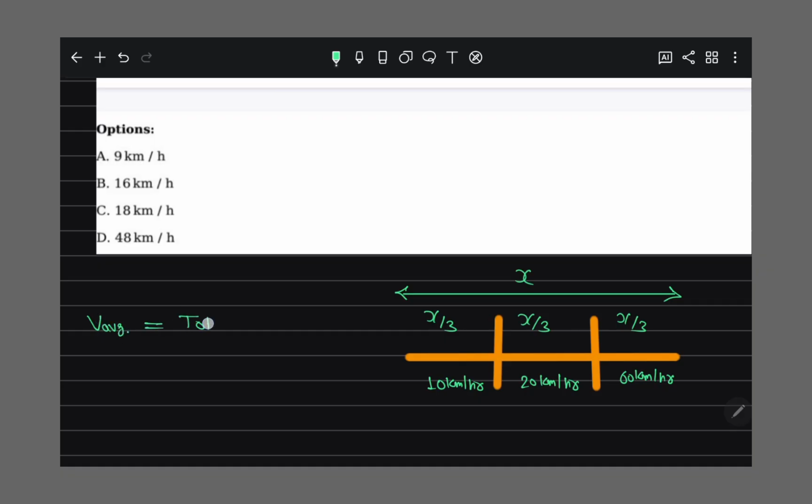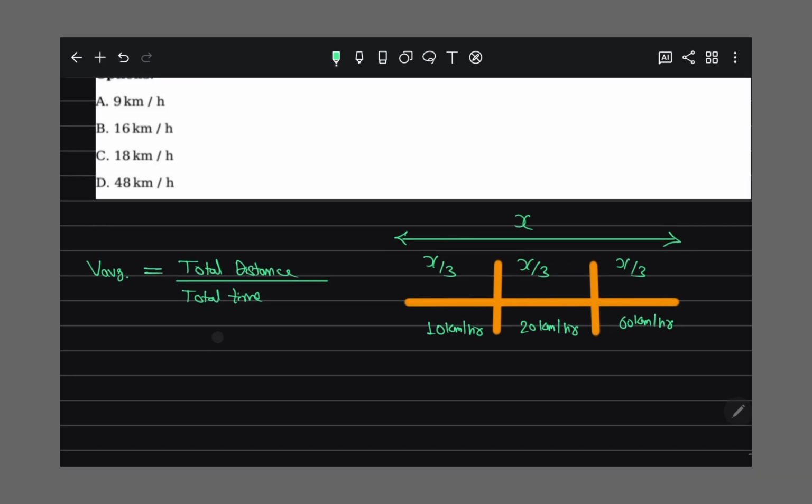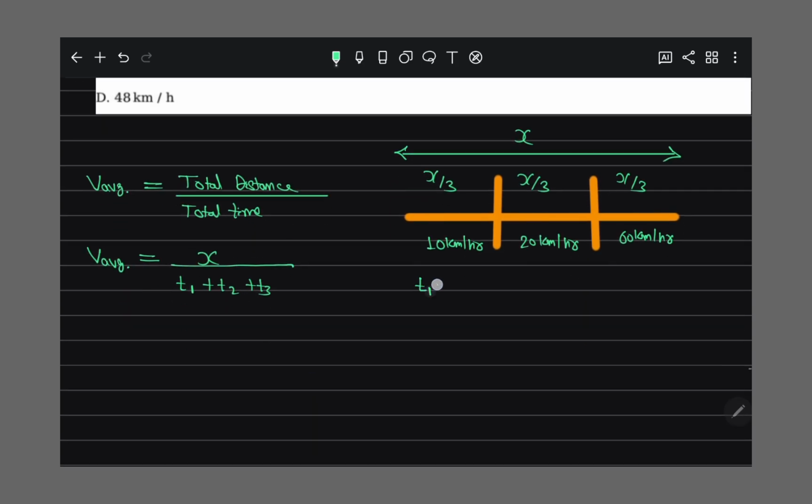Average speed is basically total distance upon total time. So total distance is x upon total time t1 plus t2 plus t3, where t1 is x by 3 upon 10, t2 is x by 3 upon 20, and t3 is x by 3 upon 60.